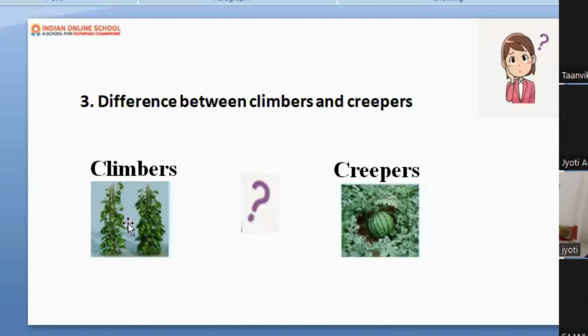Very nicely tried. Okay, one more thing I want to tell you about climber and creeper. Tanvika, can you tell me one difference I told you about the creeper and climber? Who can climb? Tanvika? Okay, tell me one thing. Climbers. Yes, why can the creeper not climb, having a soft stem? Why can the creeper not climb?